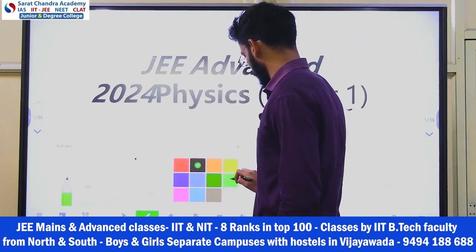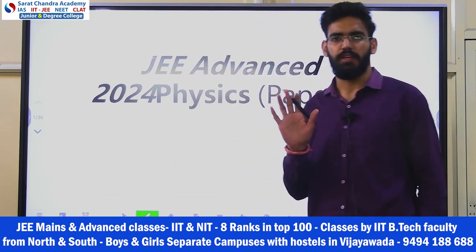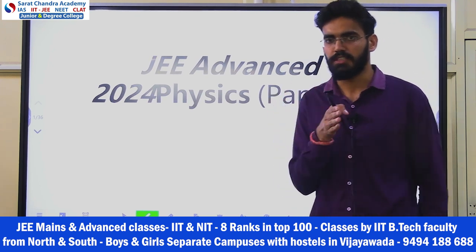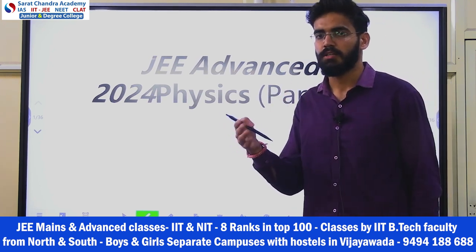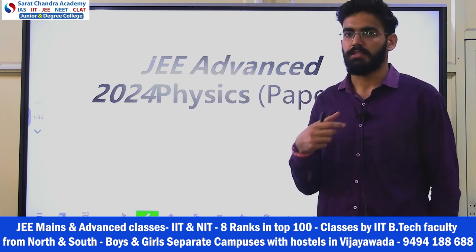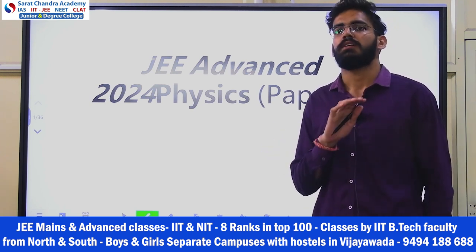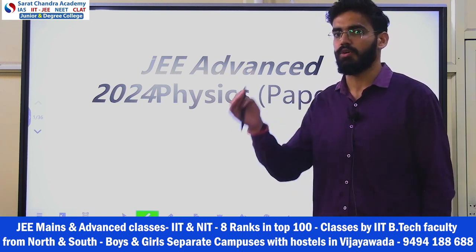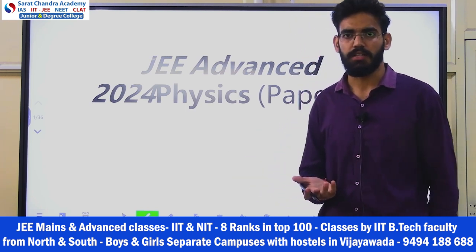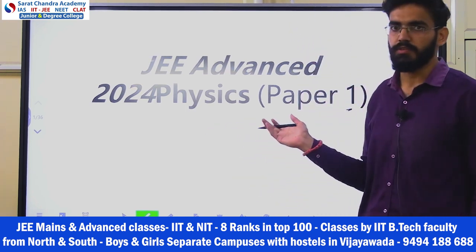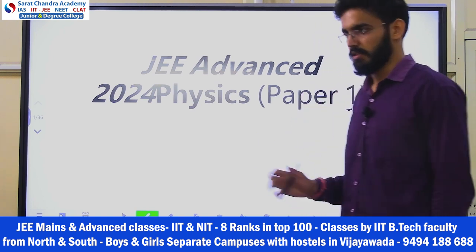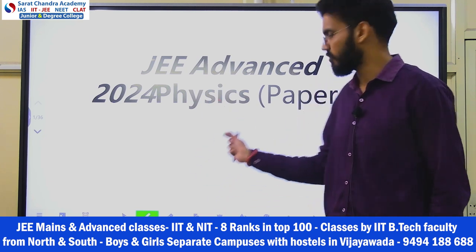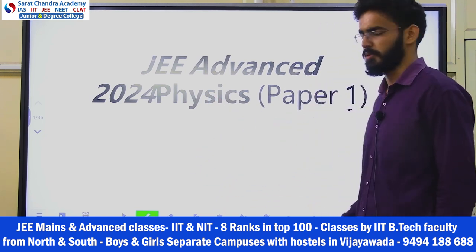If you see the overall picture, Paper 1 was very easy. In JEE Advanced, sometimes the physics paper is easy, sometimes chemistry, sometimes mathematics. So every time a teacher will tell the student to take all subjects equally, because you don't know which subject will come easy. If you focus more on one subject, maybe that subject will come hard. That happened in the 2024 paper: physics came very easy. Almost all the questions were from the notes, with a few somewhat difficult ones, otherwise it was a very easy paper.